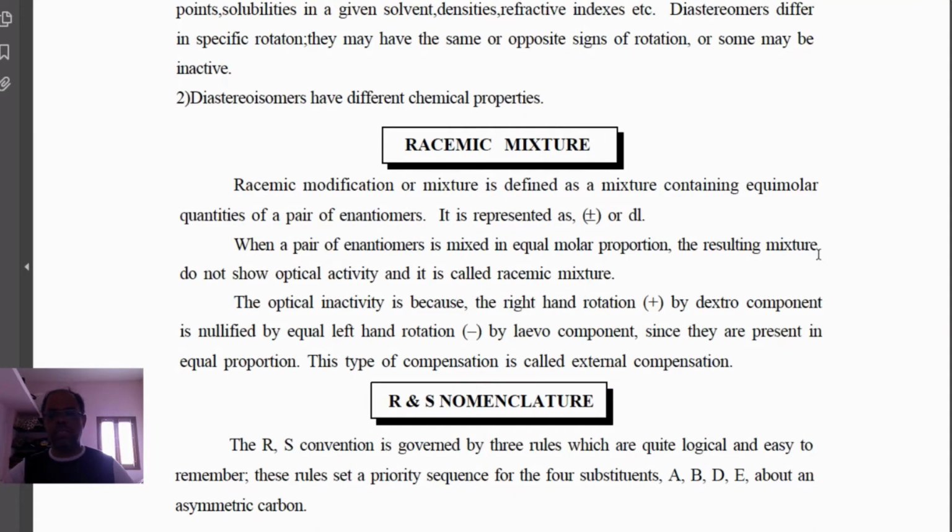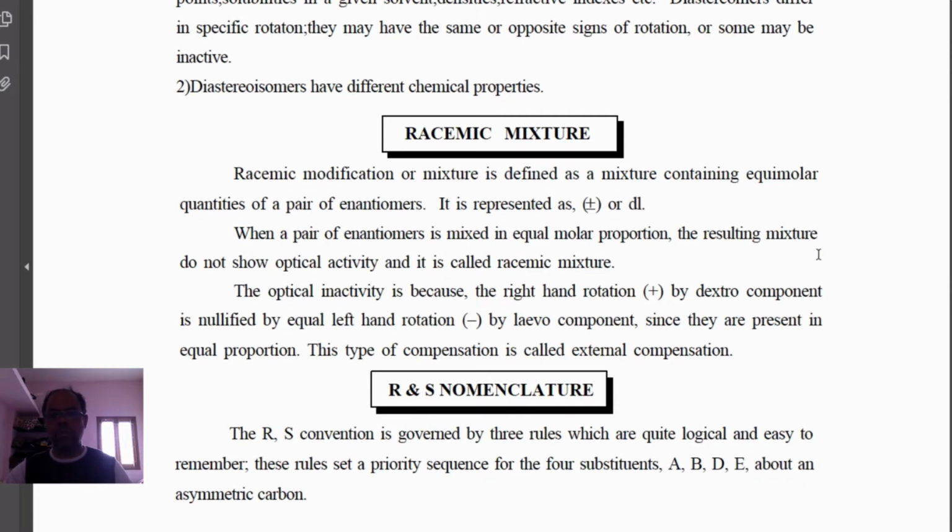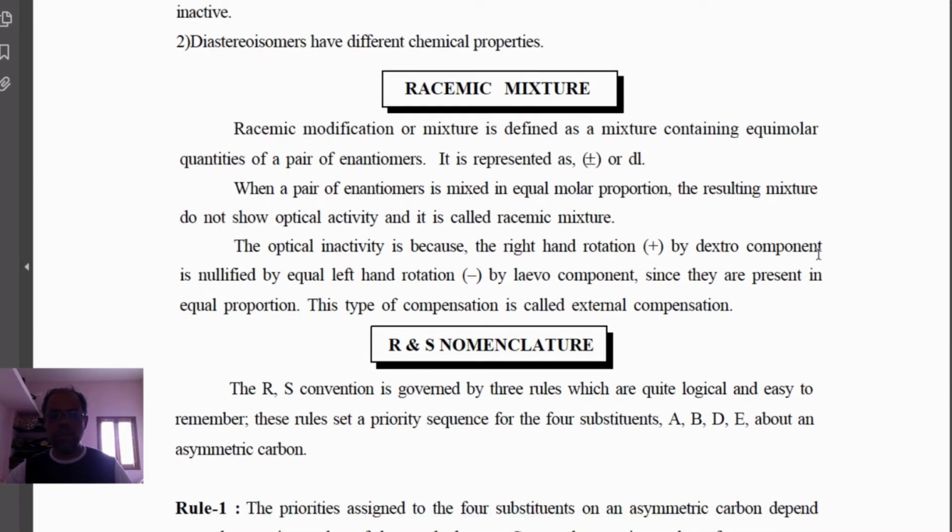Suppose you mix the D isomer and L isomer in equal quantity, that equimolar mixture, 50-50%. One will rotate to the positive side, another will rotate to the negative side, and both will cancel each other, and overall it will be optically inactive. That mixture is called a racemic mixture, right?